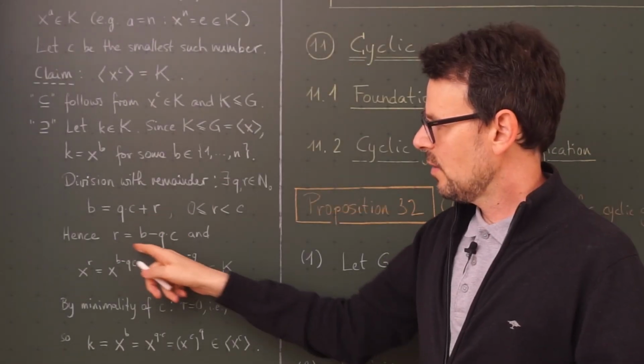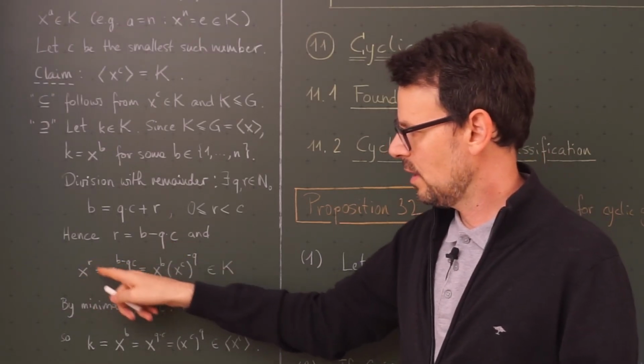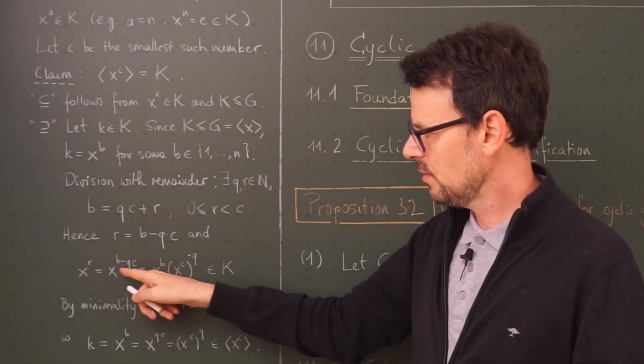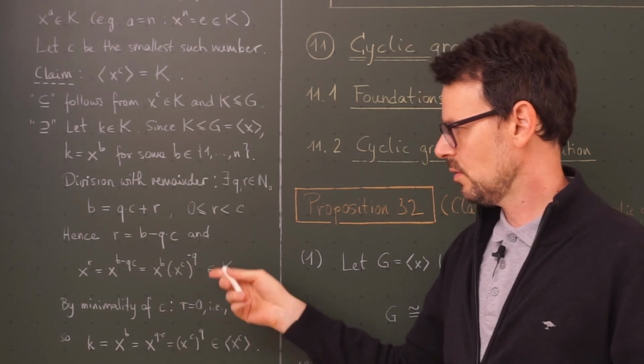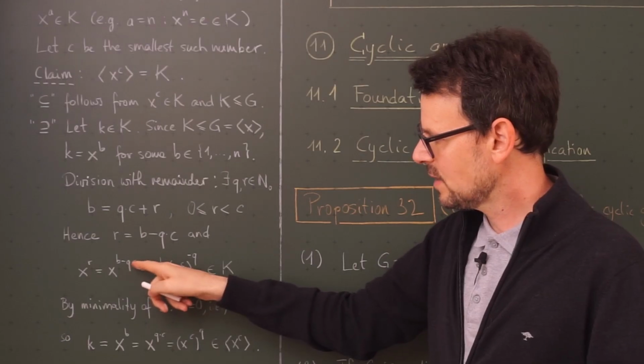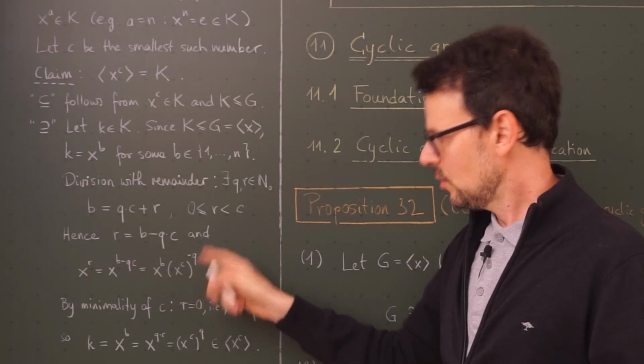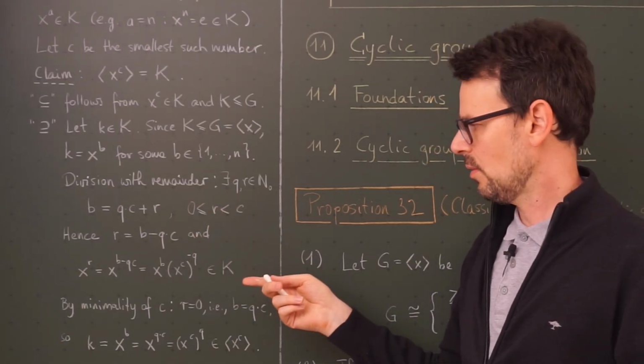So I can write r as b minus q times c, and x to the r then of course is this here. And now using the power laws that hold in any group, I can write this as x to the b times x to the minus qc, which is the same as x to the c to the minus qth power.